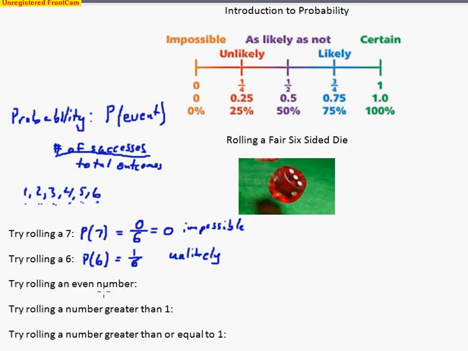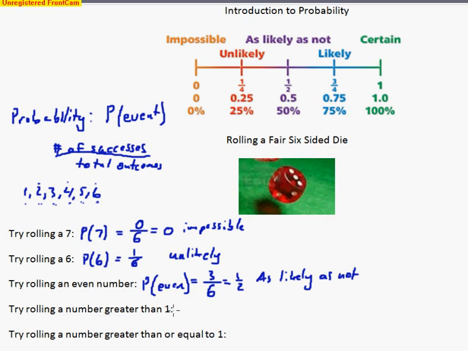Well, try to roll an even number. How many even numbers are there? So we'd say the probability of an even number. Well, there are 1, 2, 3 even numbers. So that would be 3 out of how many total? Well, again, there's only 6 numbers that we have a possibility of. Reduce that fraction, we're left with 1/2, the same number we have here. So that's as likely as not. So it's a 50% chance of rolling an even number.